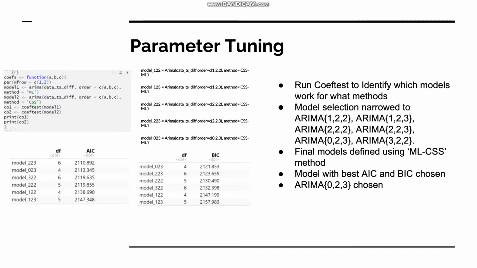We then run the sort.score function on these models for both the AIC and BIC scoring criteria and pick the model with the lowest values. In this case, the AIC and BIC recommend two different models, being ARIMA 023 and 223. Because BIC is considered to be a more rigorous scoring criterion for model selection, we select ARIMA 023 as our forecast model over the ARIMA 223 model.